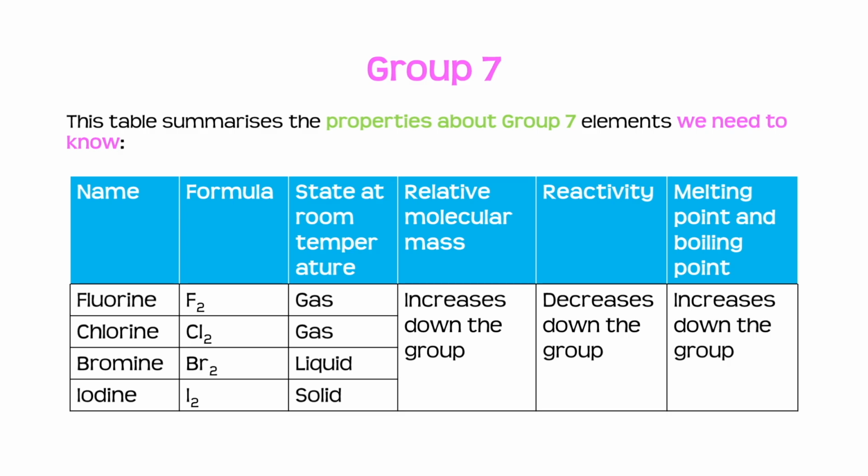So here we have a table that summarises all of the properties about the group 7 elements that we need to know. So the state at room temperature goes from a gas to a liquid for bromine and a solid for iodine.